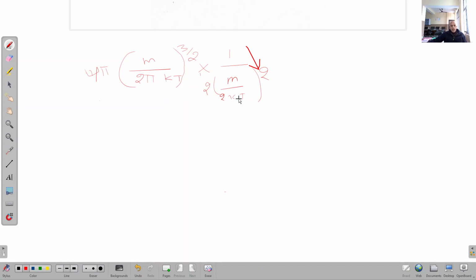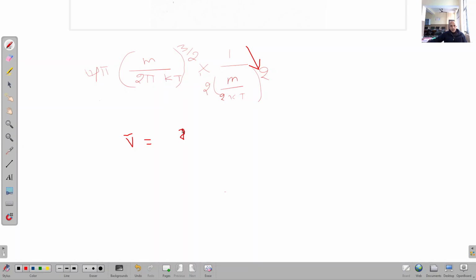A was m upon 2 kt, not 2 pi kt, but it was 2 kt. Clear? So when you simplify this expression, you take the square of it and multiply it, you will get b average is equal to